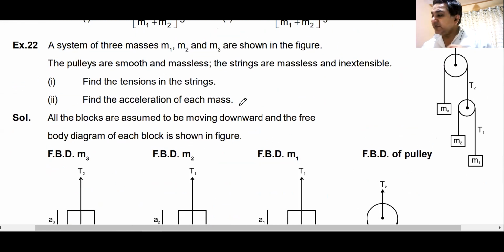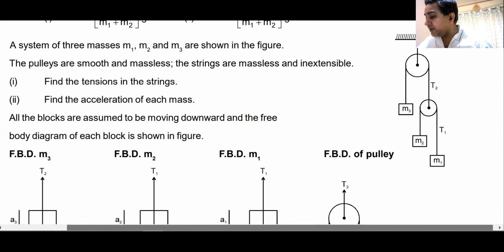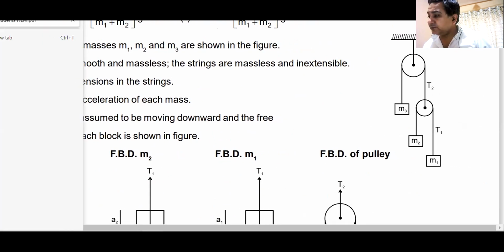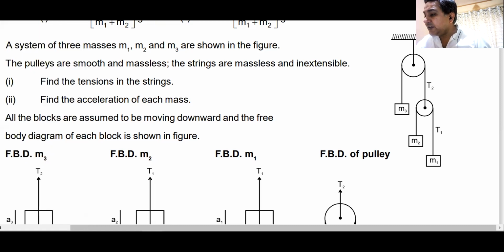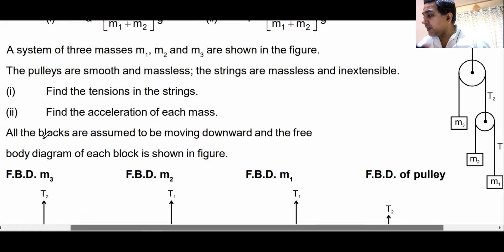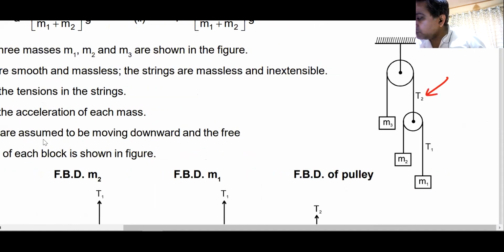Here in this case, how many strings do I have? Do we see this diagram? I have two strings, T2 and T1. And these blocks are not free to move. They are moving because of constraints. Now, how do you find the relation between these constraints?